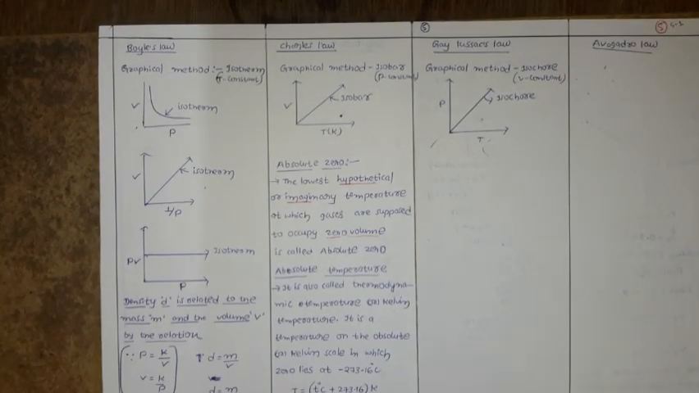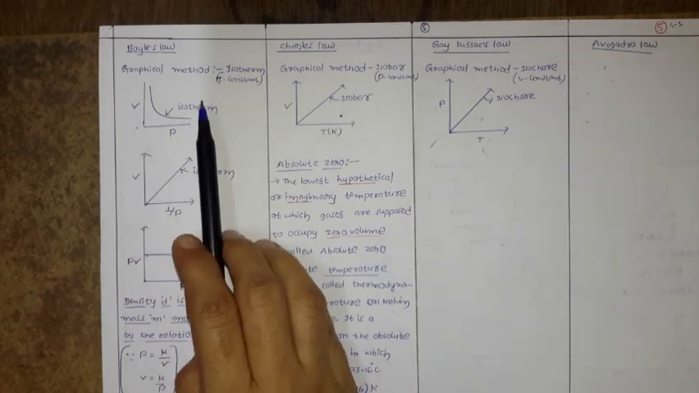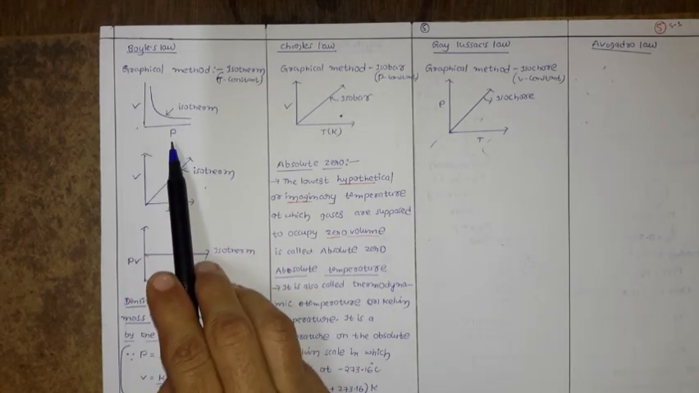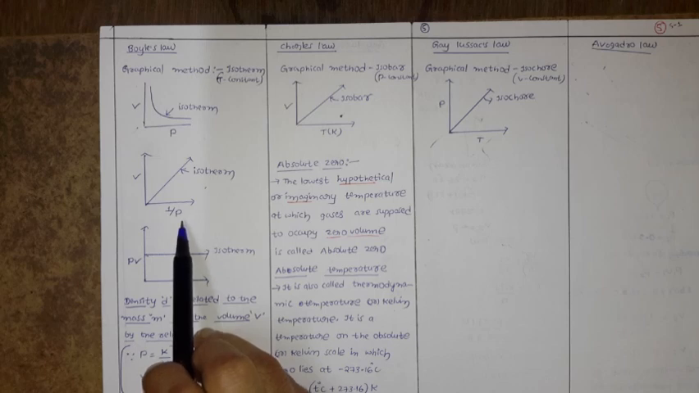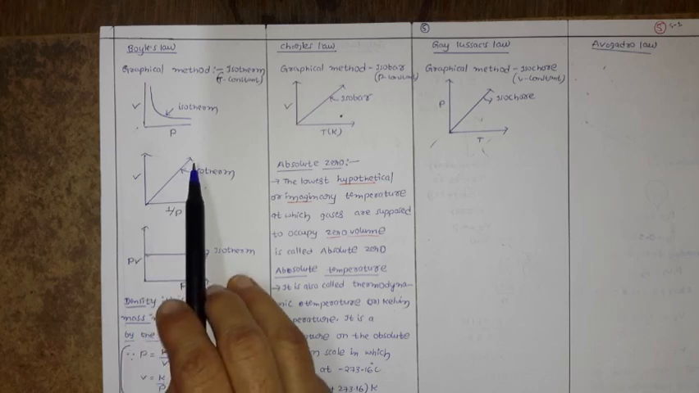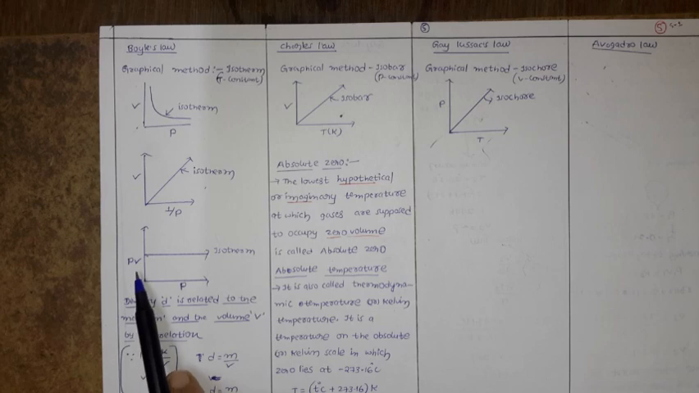Or simply you can see the graphical representation, like V versus P, isotherm, V directly proportional to P. We have the linear graph, and already we discussed, we can define Boyle's law: the product of PV is constant at constant temperature. Whatever the product of PV may be, it should be constant.